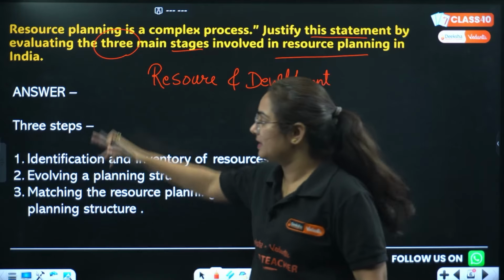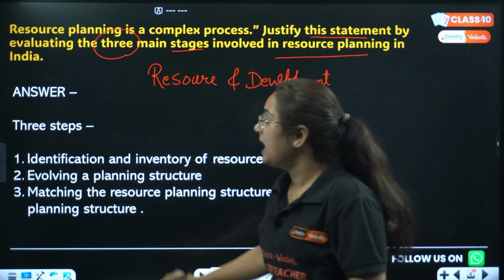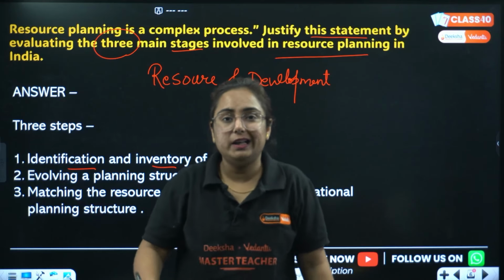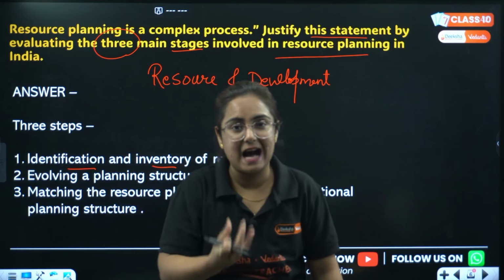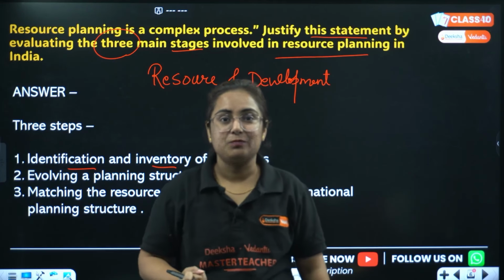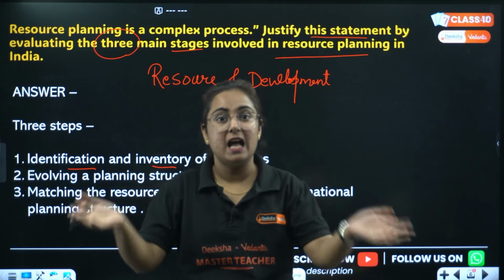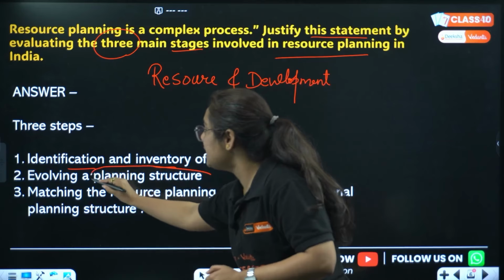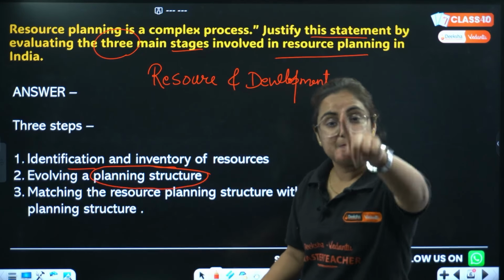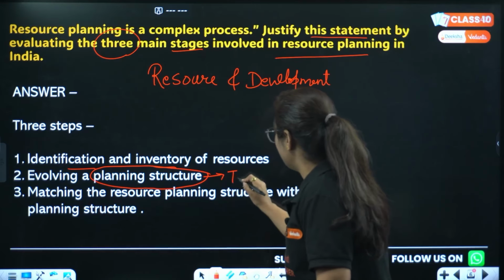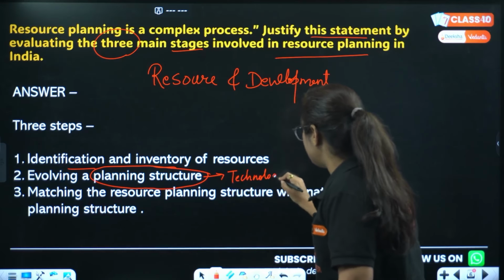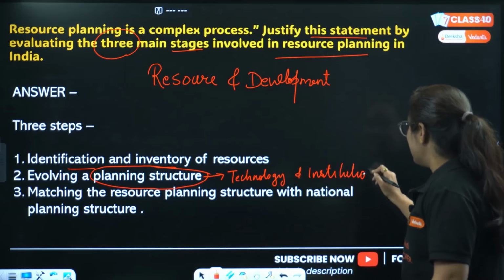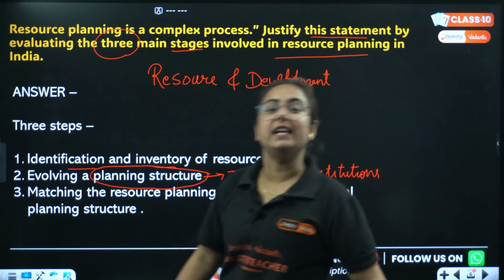Which 3 steps? Here they are. First, identification and inventory of resources. First of all, you need to identify, find out which resources are there, where are they, which ones are there. After this is done, let us make the planning structure for how we are going to use them. In this planning structure, 2 things are very, very important. Which are they? Technology and institutions.